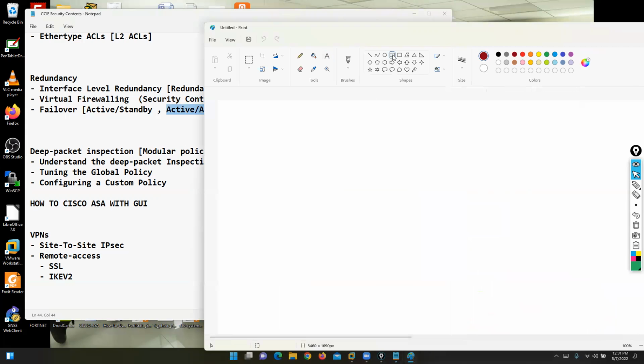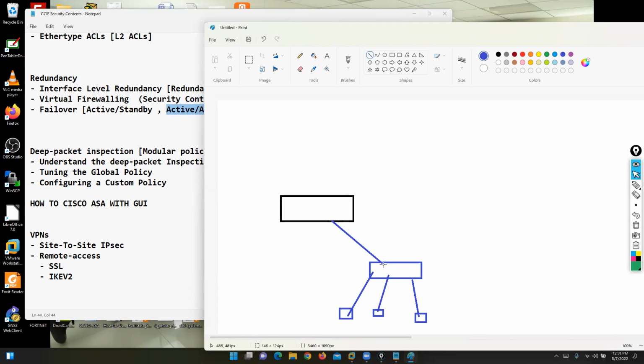For example, I have a single firewall box. On the LAN side, we have a switch and some devices, LAN computers. Everything is working fine in this topology: we have an IP address on the LAN interface, an IP address on the WAN interface, routing, VPN, NAT.